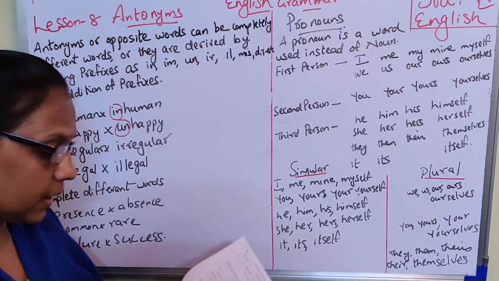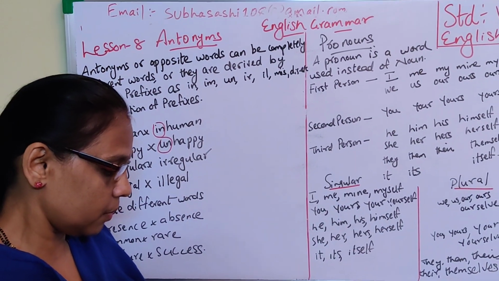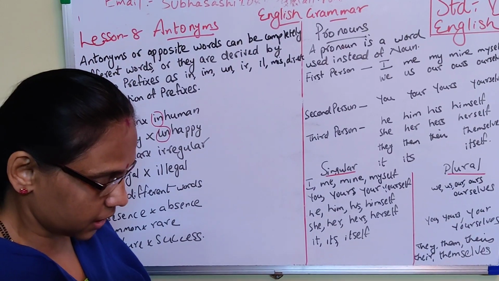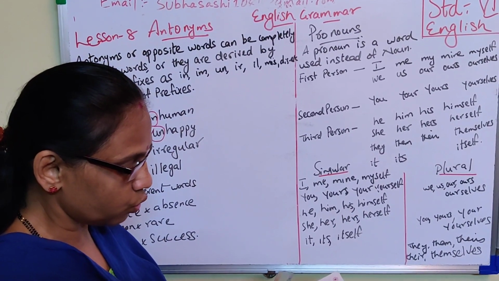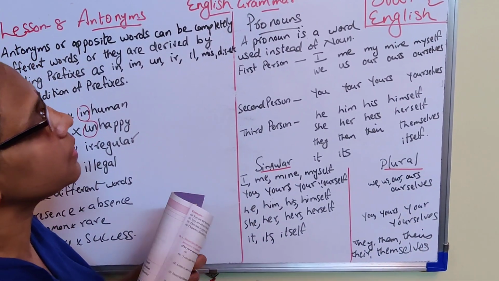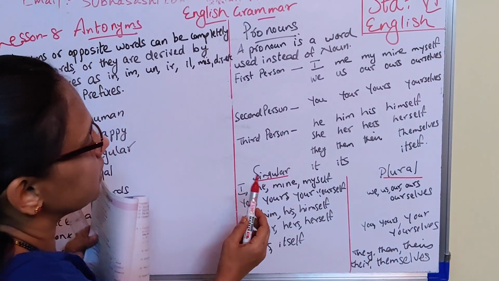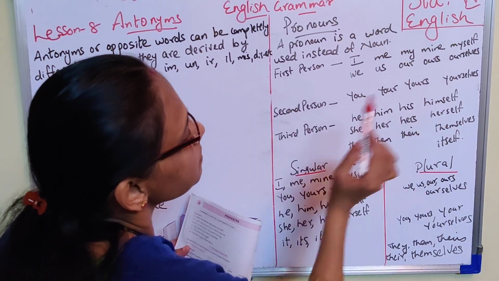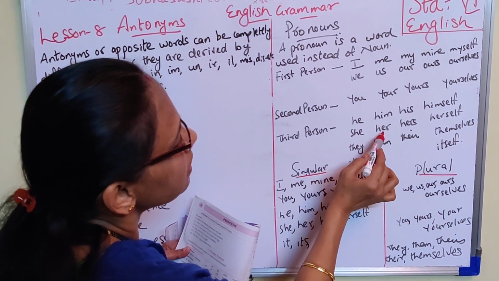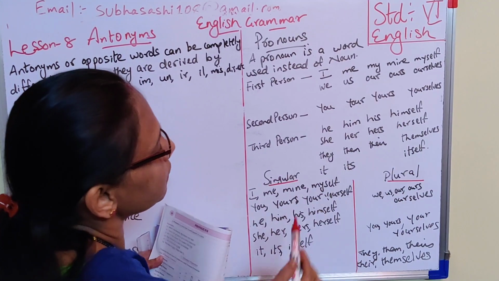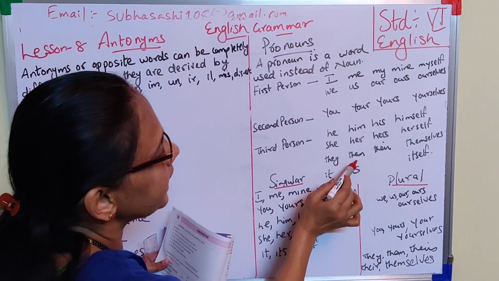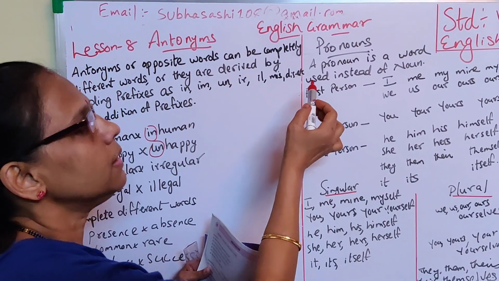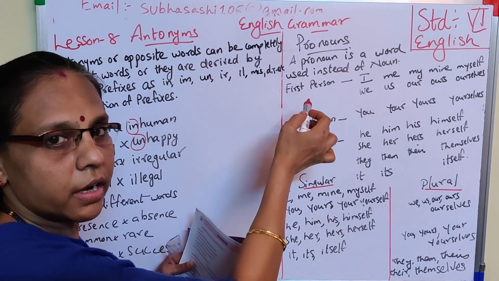See, second person is given in your textbook in the pronoun section. Third person: he, him, his, himself. She, her, hers, herself. They, them, their, themselves. So understood? A pronoun is a word used instead of a noun.